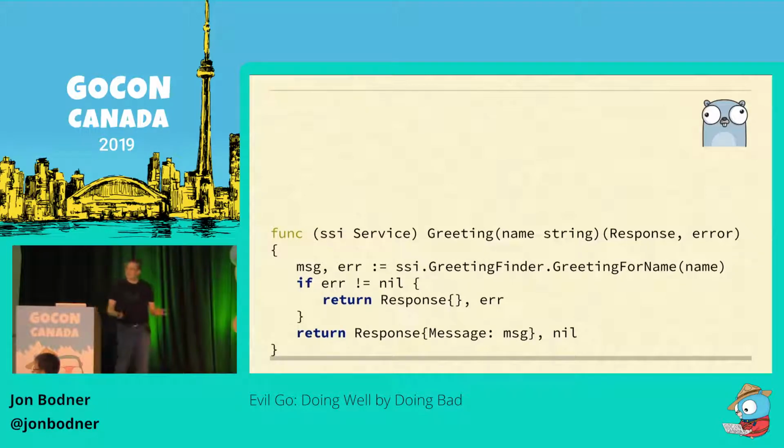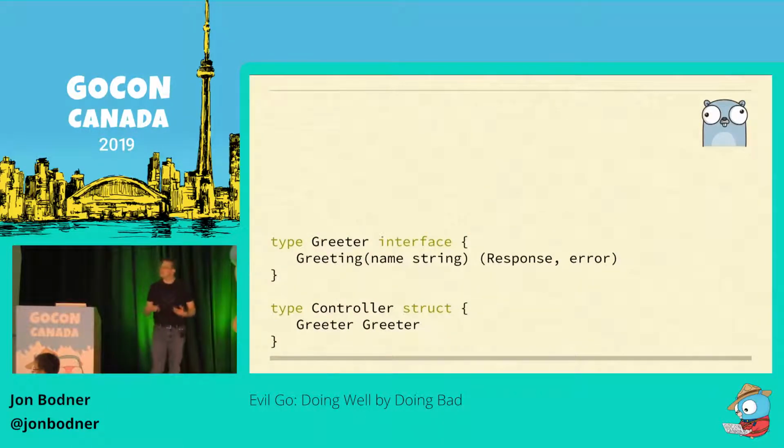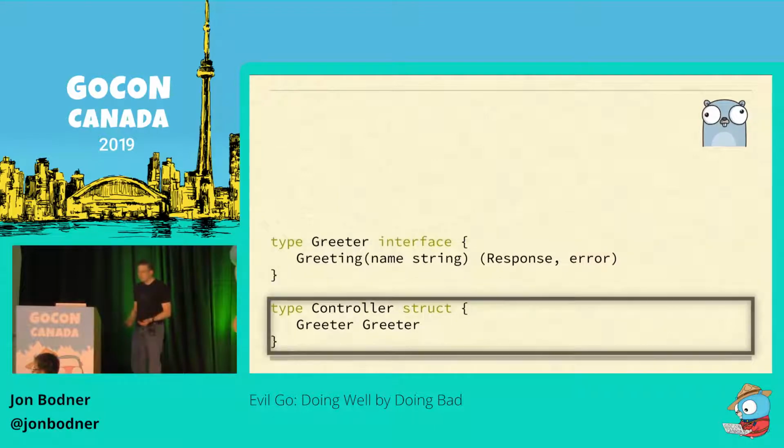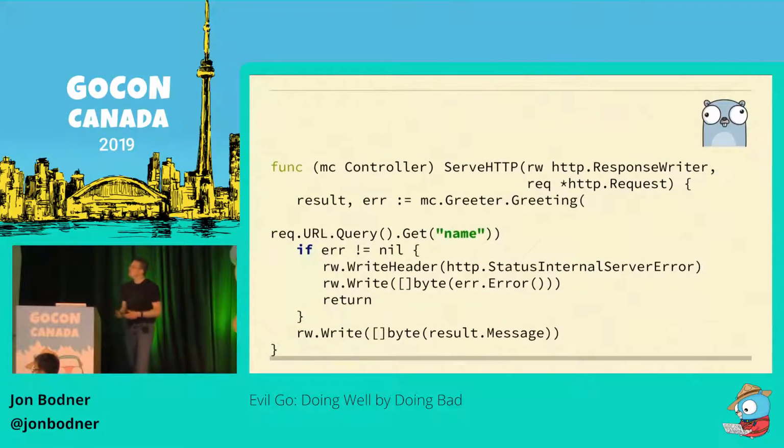Next comes the web layer, and for that we define a greeter interface that is going to provide the business logic for the web layer, and then we have a struct that will contain the HTTP handler as well as a link to our greeter. And then we have the method to implement our HTTP handler, takes apart the HTTP request, calls the greeter, handles any errors, returns back the results. And this is all pretty simple stuff. That's the end of the greet package, so we'll take a look at how we then build our main.